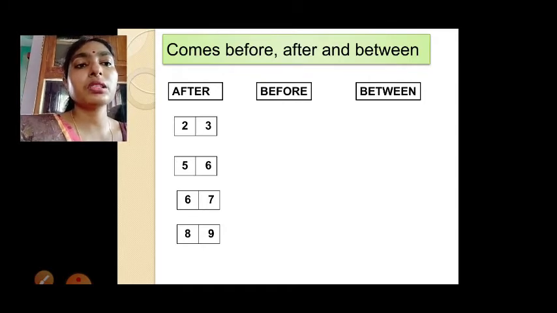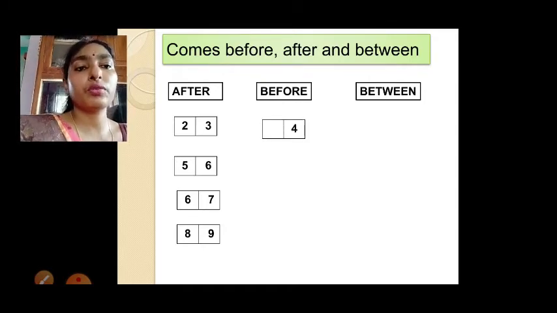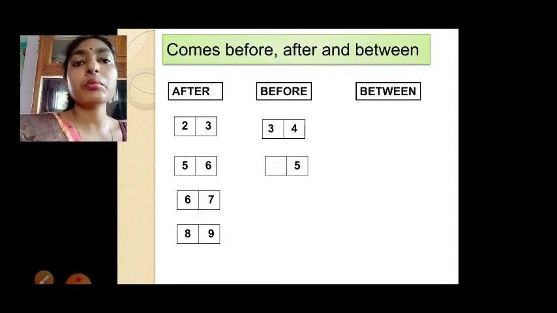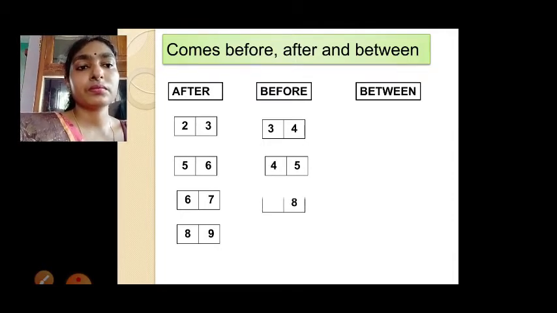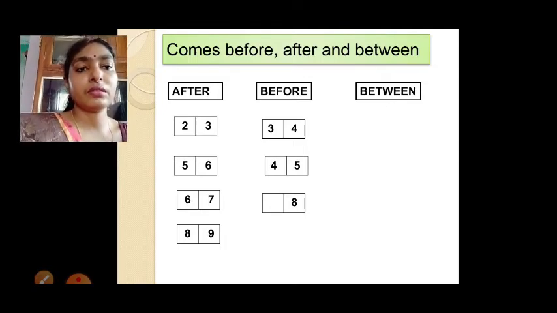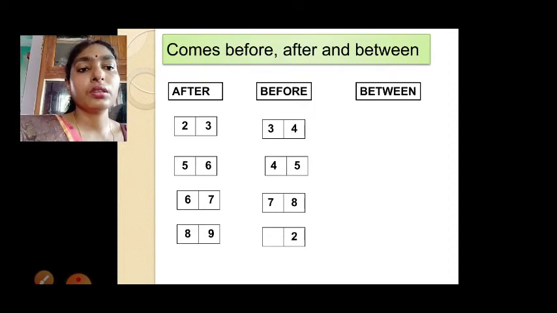Okay, now we will see what comes before. So what I have written here? 4. What number will come before 4? 3. Now 5. What number comes before 5? 4. Now 8. What number comes before 8? 7. 2.